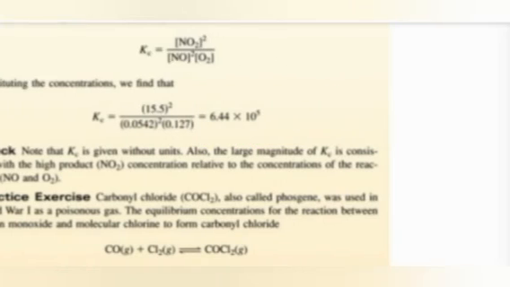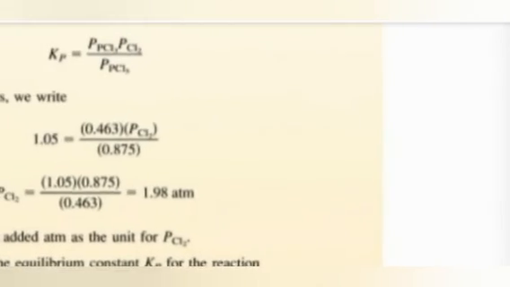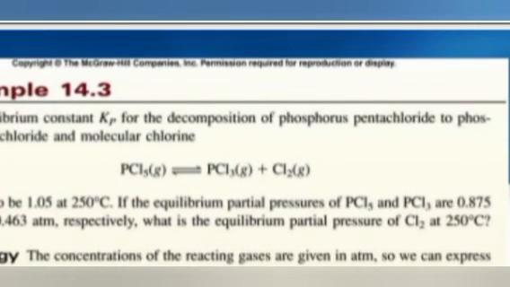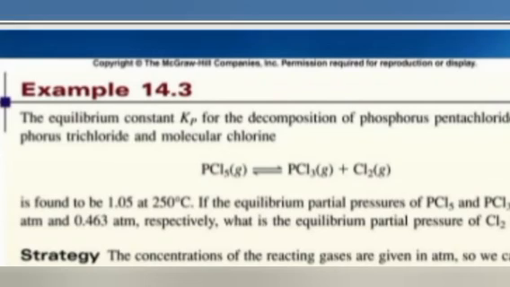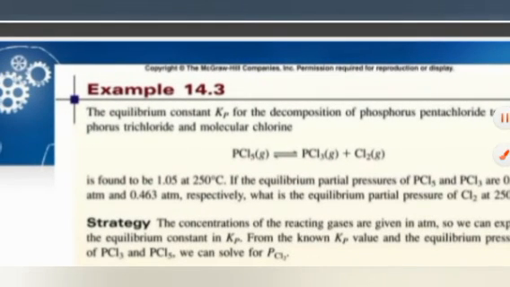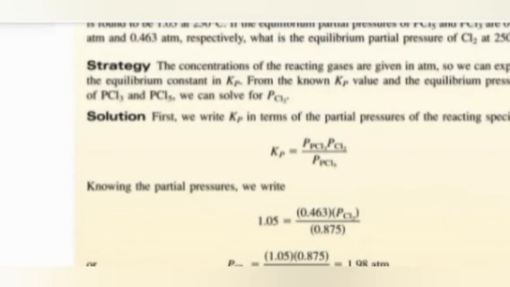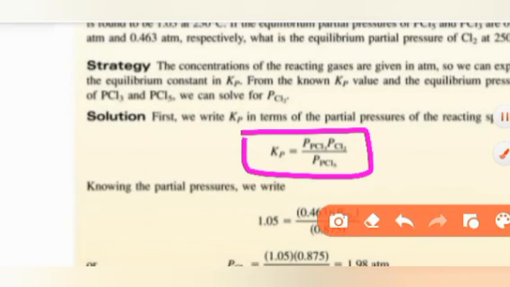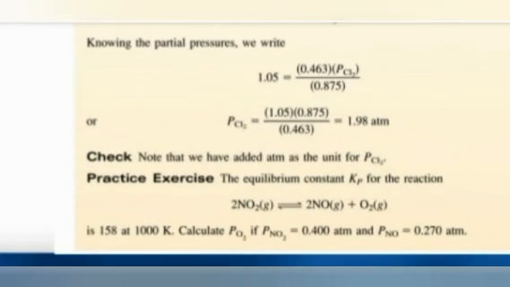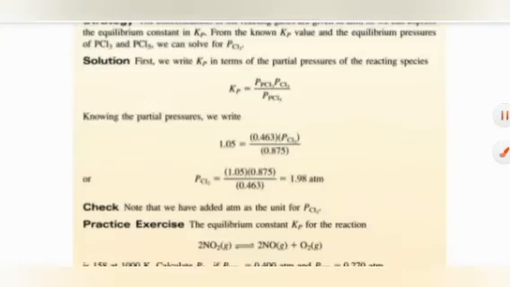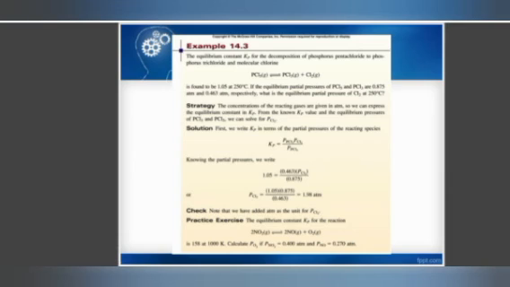So this way, two types of numericals are coming. The third type of question: the equilibrium constant Kp for the decomposition of phosphorus pentachloride into phosphorus trichloride and molecular chlorine. This is given in your textbook. So now you need to find out, given 1.05 at 250 degrees Celsius, and 0.875 and 0.463 atmosphere, you need to calculate the Kp. Again the same way, where we wrote Kc, here we will write Kp, put in the values, and the answer will come 198. This is very simple. Just pause the video and calculate this.